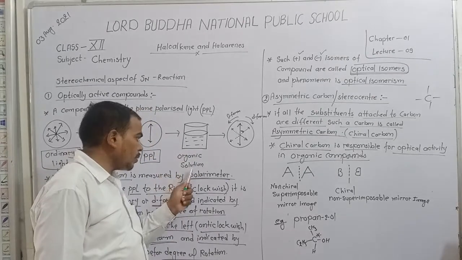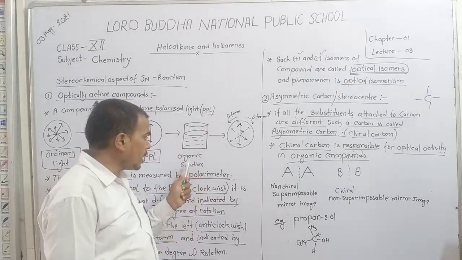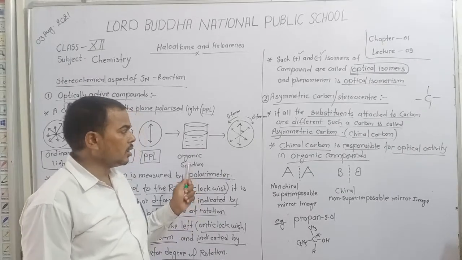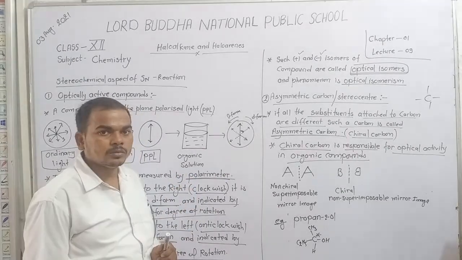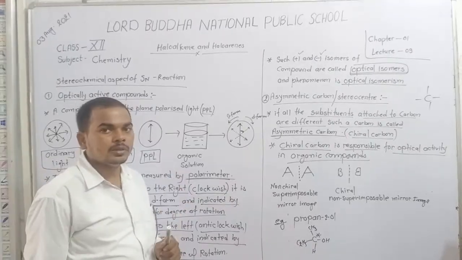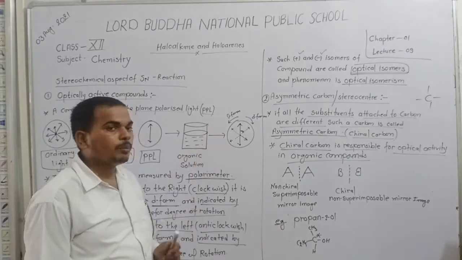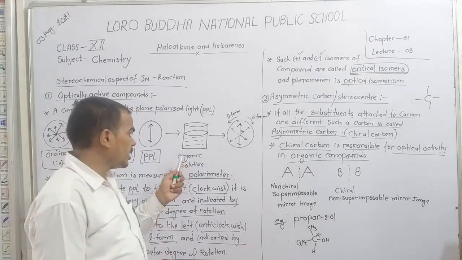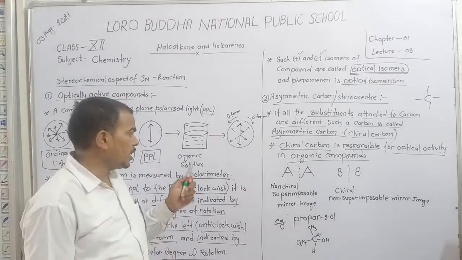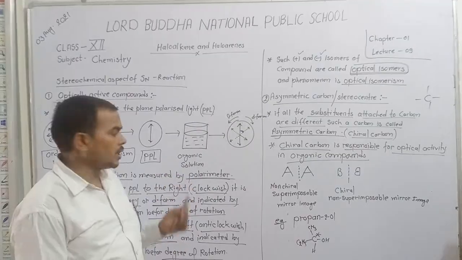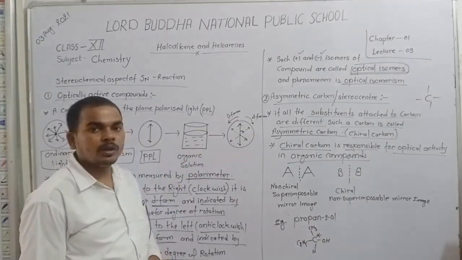If in an organic compound a carbon is chiral, then we say that this compound rotates the plane polarized light. If there is no chiral carbon, then it is not capable of rotating plane polarized light left or right.